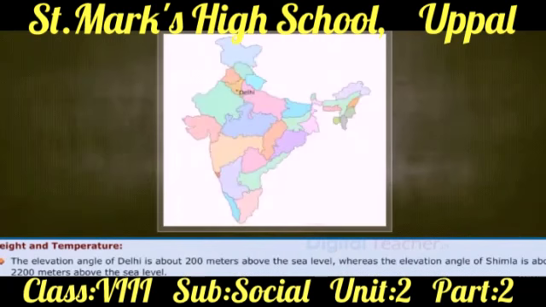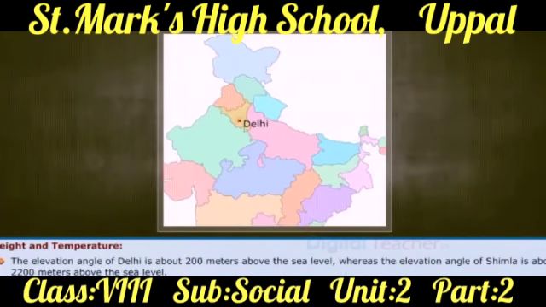The elevation of Delhi is about 200 meters above the sea level, whereas the elevation of Shimla is about 2,200 meters above the sea level. The temperature falls about 6 degrees centigrade for every 1,000 meters increase in elevation.